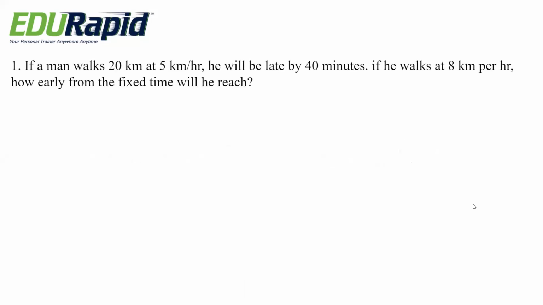If a man walks 20 km at 5 km per hour, he will be late by 40 minutes. If he walks at 8 km per hour, how early from the fixed time will he reach? Options are 15 minutes, 25 minutes, 50 minutes, 1 hour, 30 minutes.